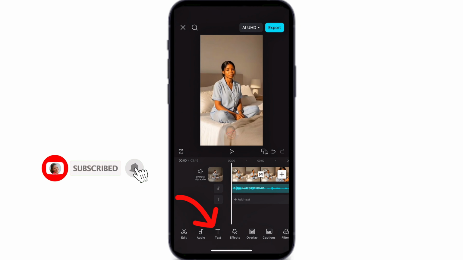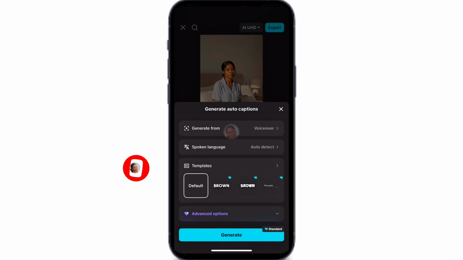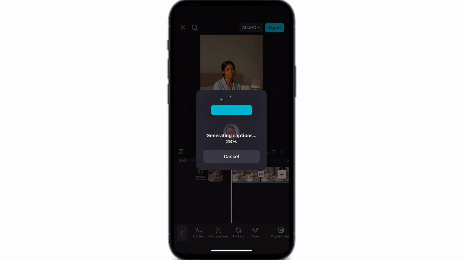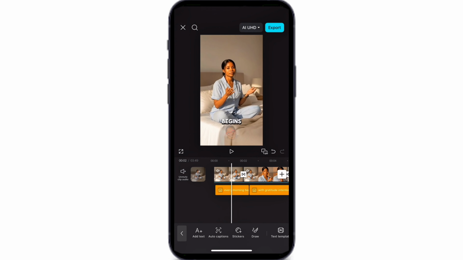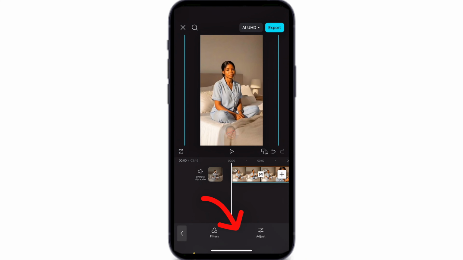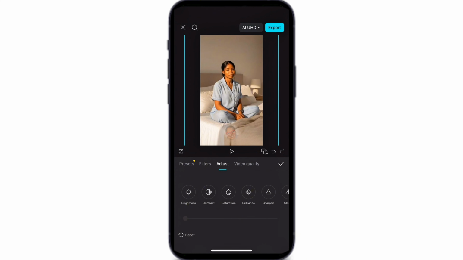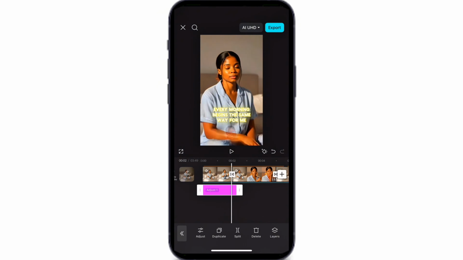Click Text Captions. Choose your favorite style and generate captions. Color adjustments. Click Adjust and fine-tune brightness, contrast, hue, and clarity. Each image is different, so adjust based on what looks best for your project.